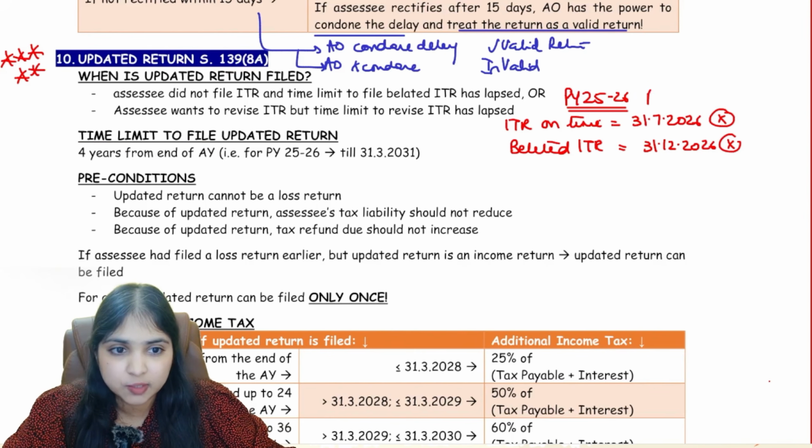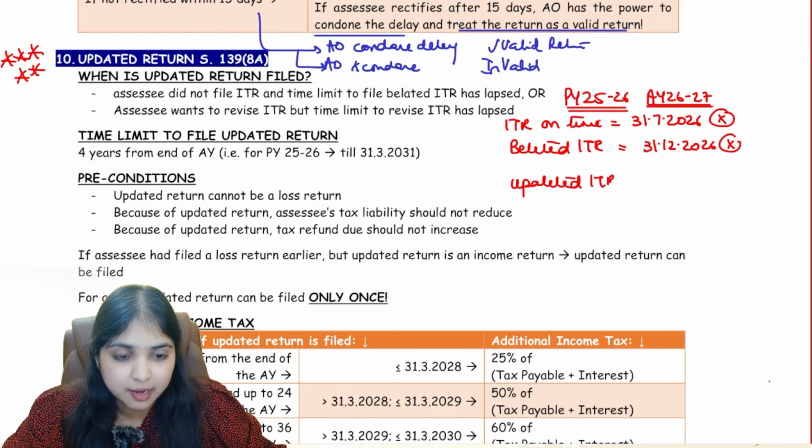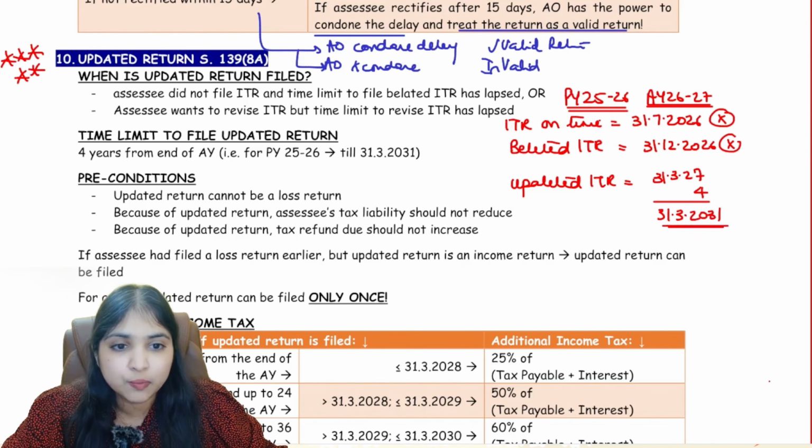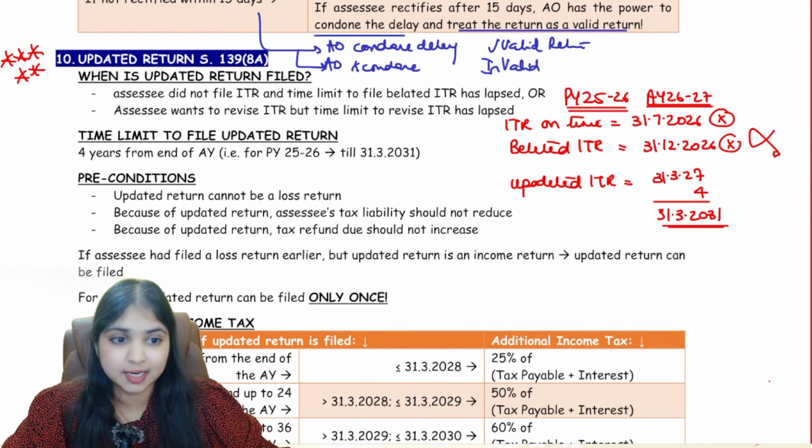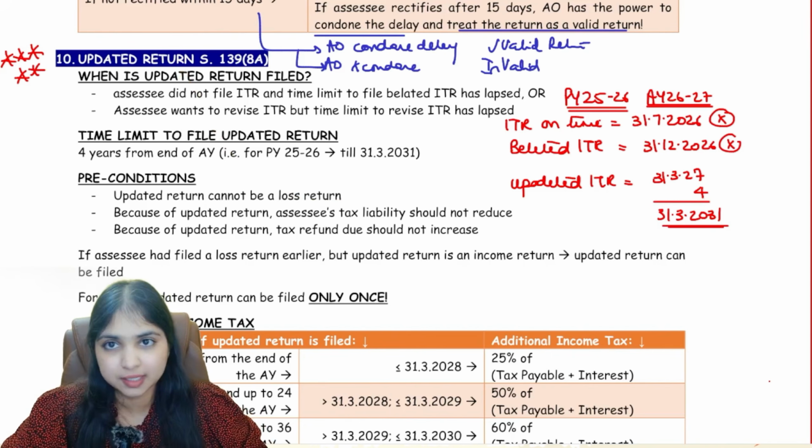So previous year 25-26 means assessment year 26-27, guys. For assessment year 26-27, what is the end of the assessment year? If I want to file the updated ITR, the end of the assessment year is 31st March 2027, plus 4 years will be 31st March 2031. Understanding the point, right? If I did not file my ITR on time, and also did not file it within belated ITR time, then I can come to 139(8A), but I have to come latest by 31st March 2031.